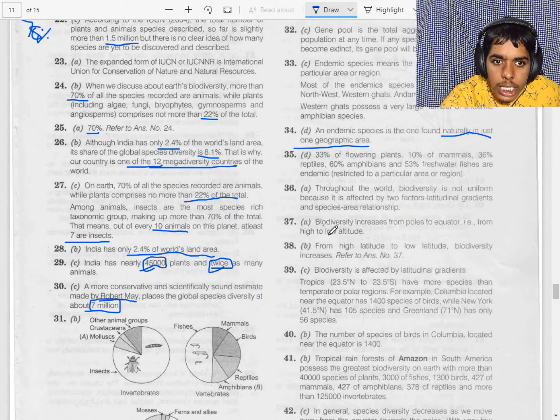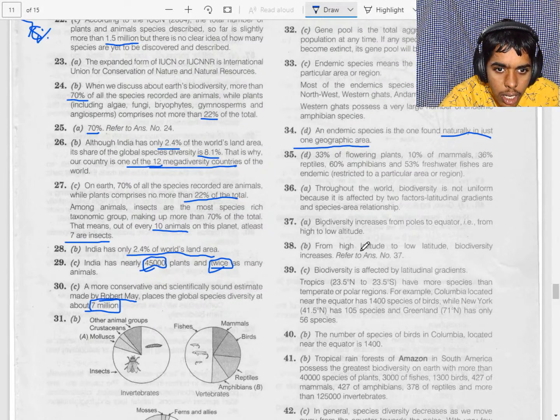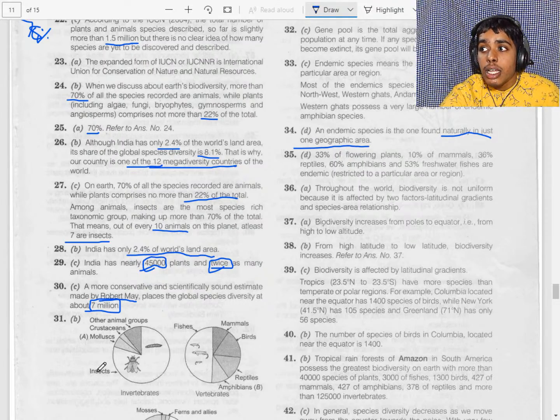Okay, here 53% are flowering plants, 10 are mammals, 36 reptiles, 60 are amphibians. These are endemic. This is a particular one. Look here, restricted to a particular area or region. What is pandemic? It is present in all regions of the world.